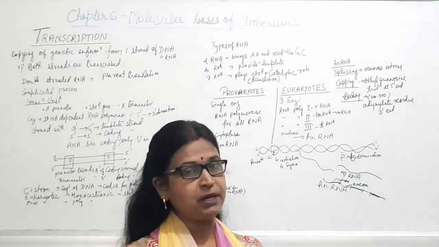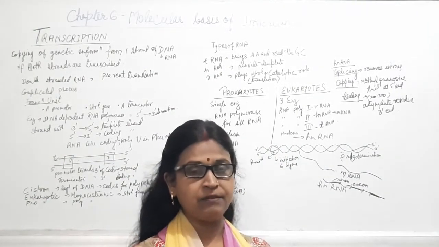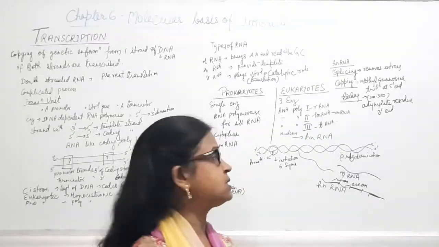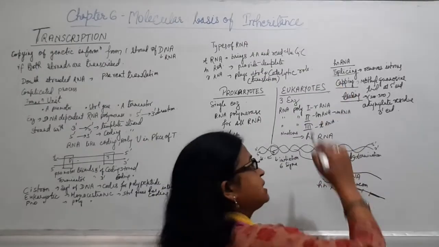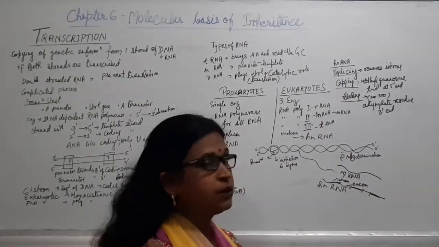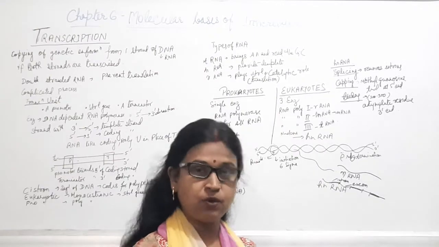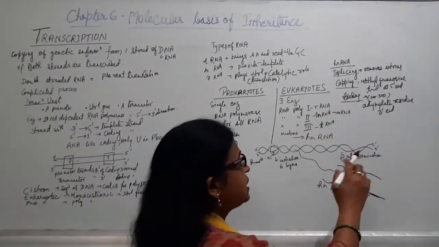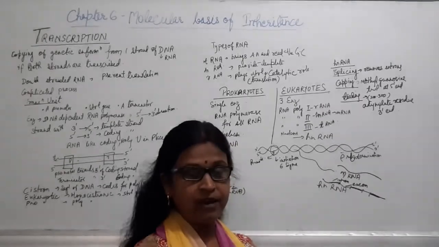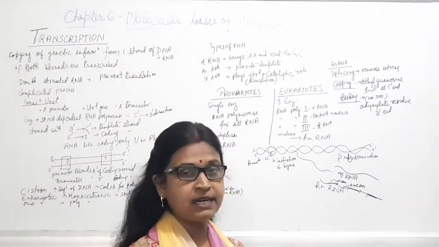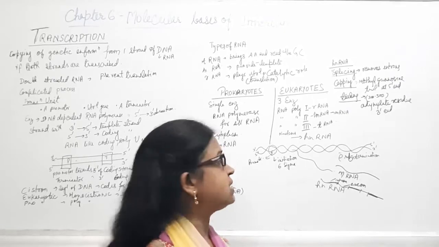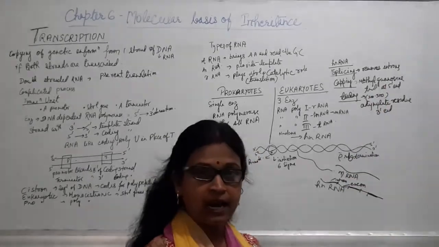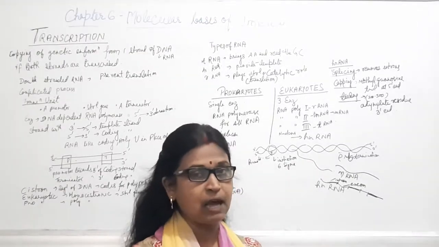After that it will be known as mRNA, because it has all the sense-coding sequence. The first step is known as splicing, that is removal of the introns and joining the exons only. Now the second step is capping, at the 5' end. There are 2 ends, the 5' end and the 3' end. At the 5' end, methyl guanosine triphosphate is added, and this process is known as capping.